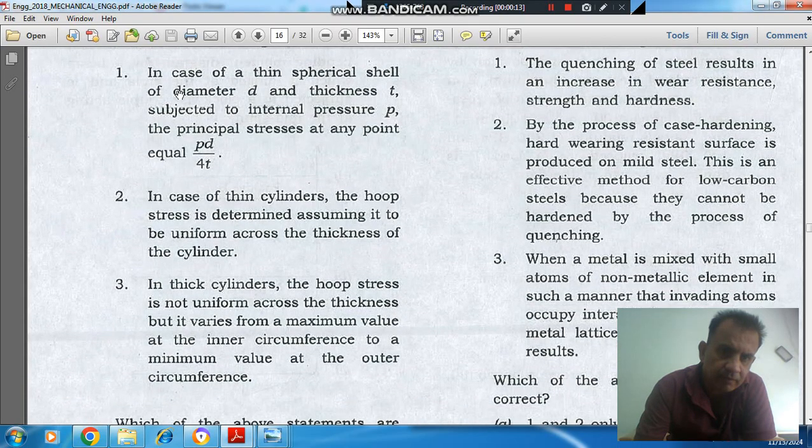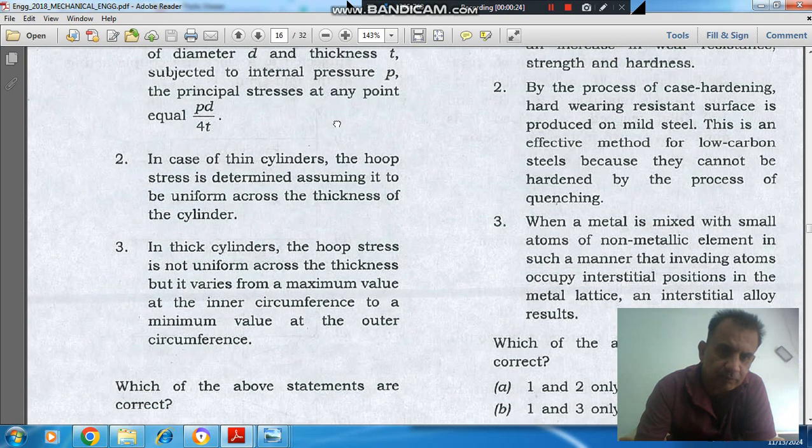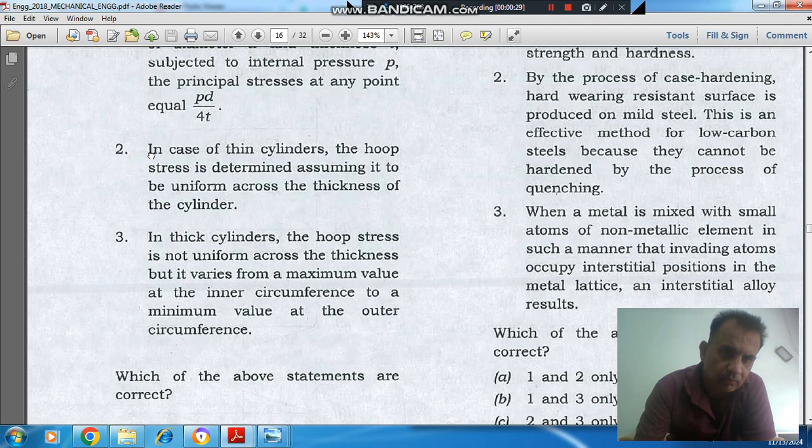1. In case of a thin spherical shell of diameter D and thickness t subjected to internal pressure P, the principal stresses at any point are equal to PD by 4t. 2.